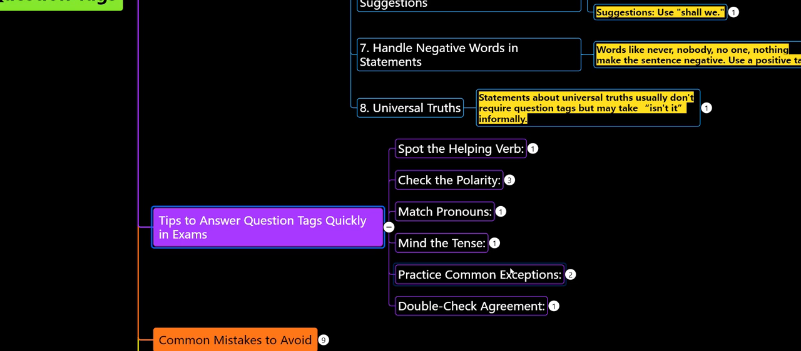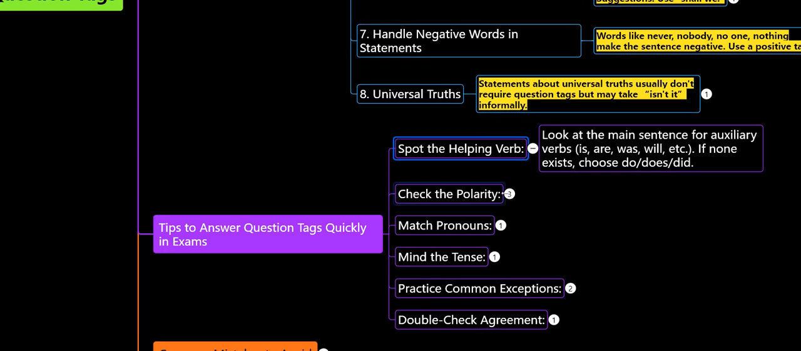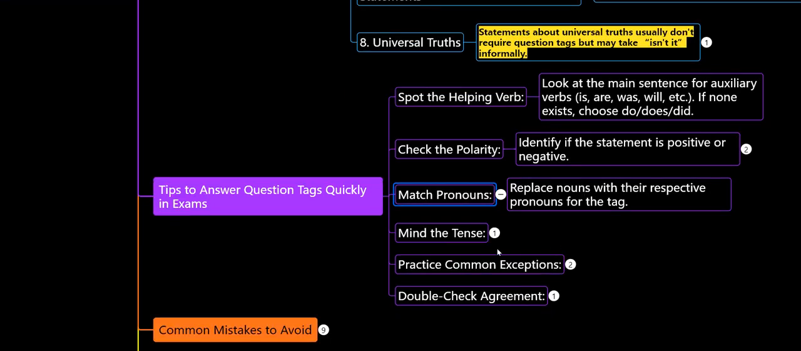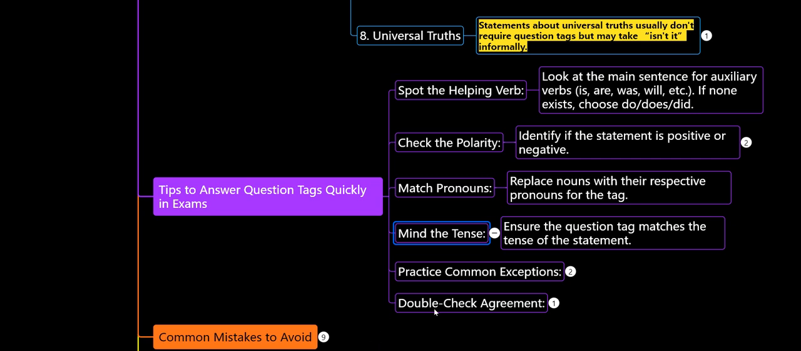The first one is spot the helping action verb. It is very important. You need to identify the helping action verb in the main statement. And check the polarity. Polarity means whether the sentence is in a negative format or a positive format, we need to find it out. The next one, match pronouns. Replace the nouns with the respective pronouns for the tag. Later, mind the tense. Ensure that the question tag matches the tense of the statement.